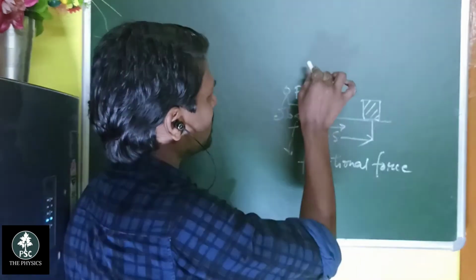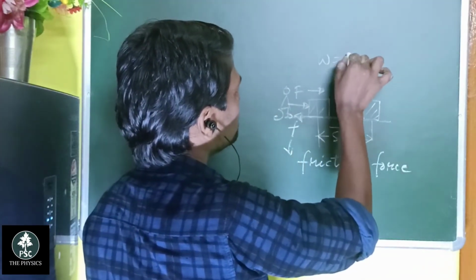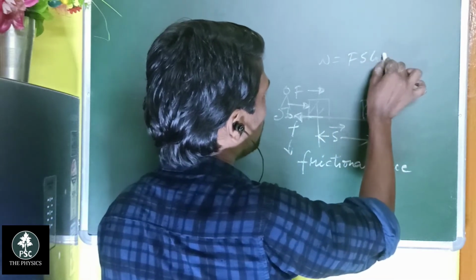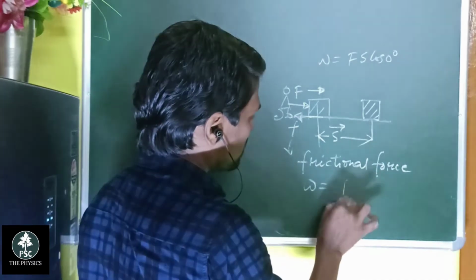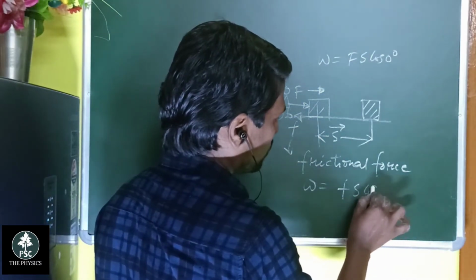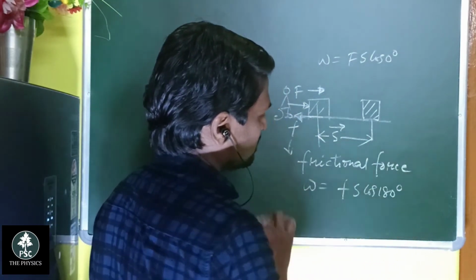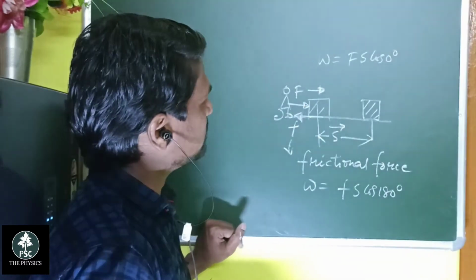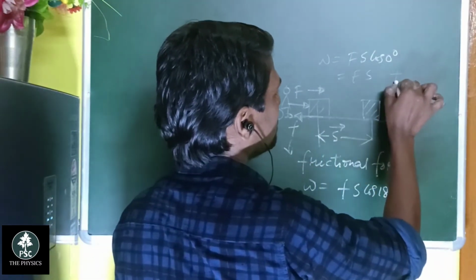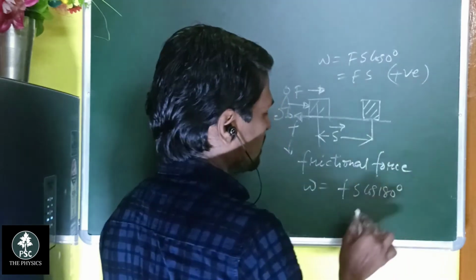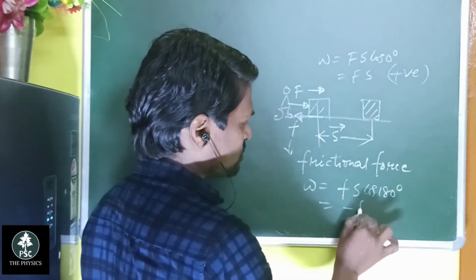So the work done by you is W equal to Fs cos 0 degrees, and the work done by the frictional force is Fs cos 180 degrees. So this work done is, students, Fs. So this is positive work, and this is minus of this.